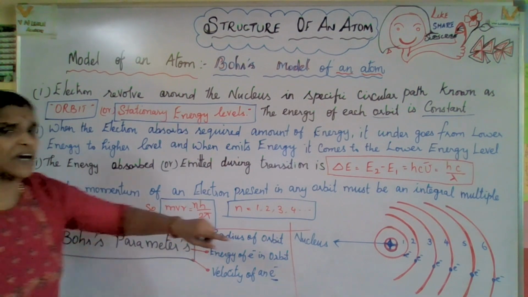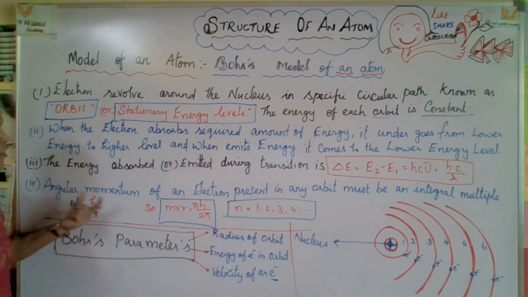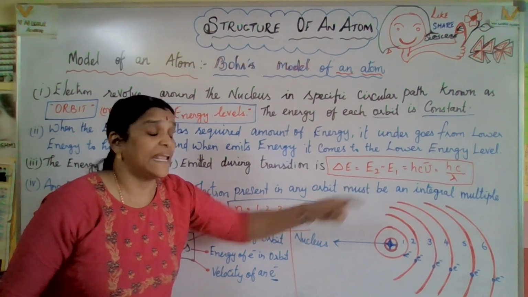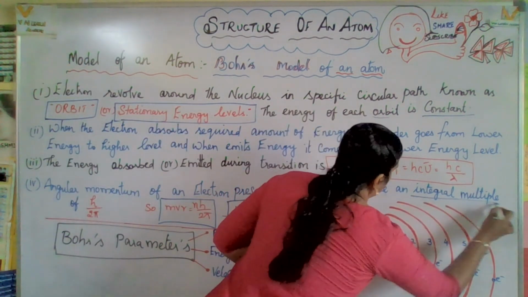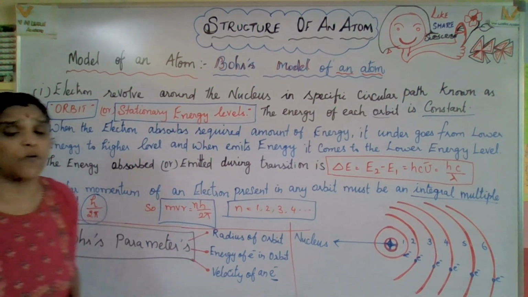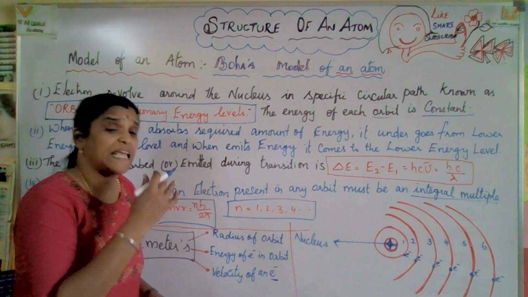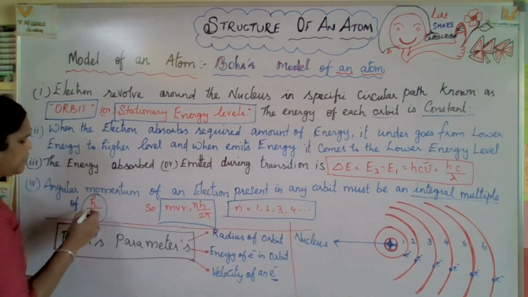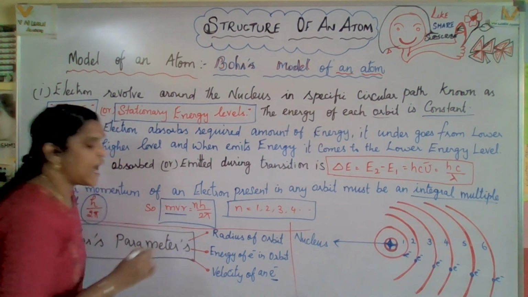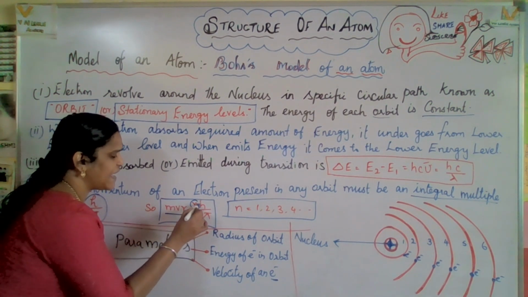Electrons are revolving in a circular path, so naturally you get angular momentum. The angular momentum of an electron present in any orbit must be an integral multiple of h by 2 pi. This is the formula we have to use. So the angular momentum mvr equals nh by 2 pi.